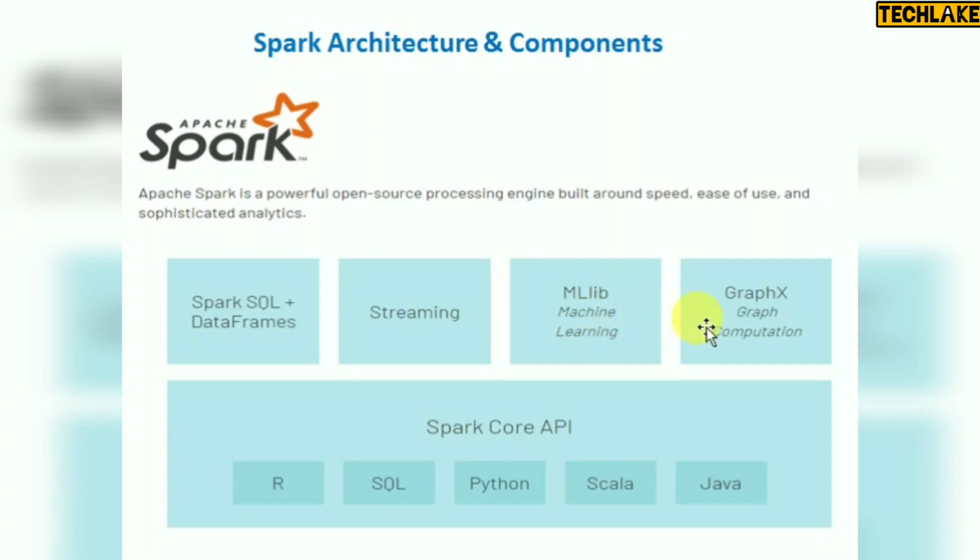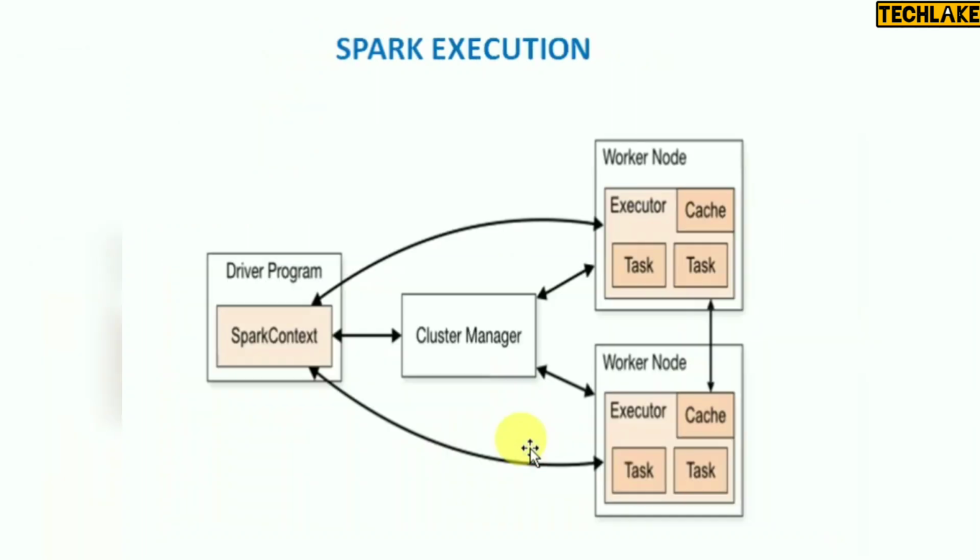The other one is called GraphX. This component is mainly for graphs and map display. If you have data and want to display multiple graphs, charts and maps, GraphX supports all of this, so you can use it if you have any requirement to show your analysis data. These are all the components and the complete architecture. The core engine is where everything is processed in Spark, and the APIs are the programming languages we use to perform operations in Spark.